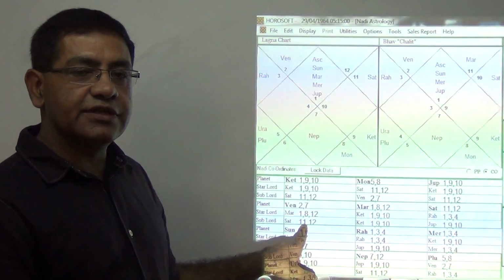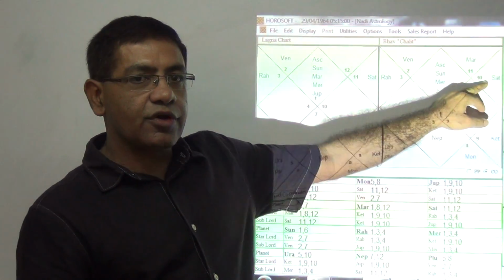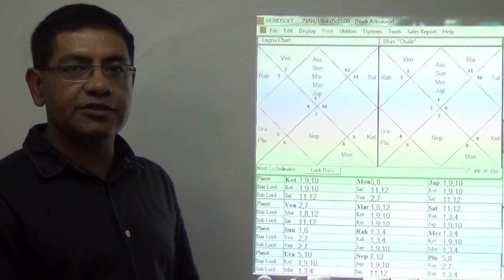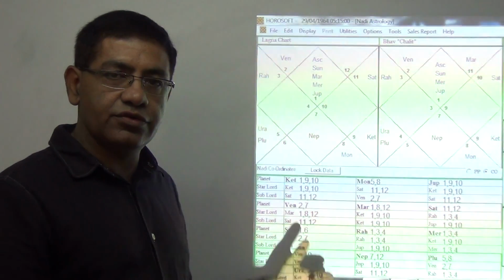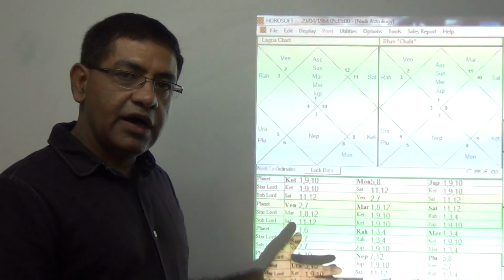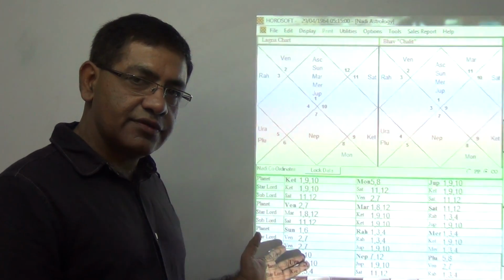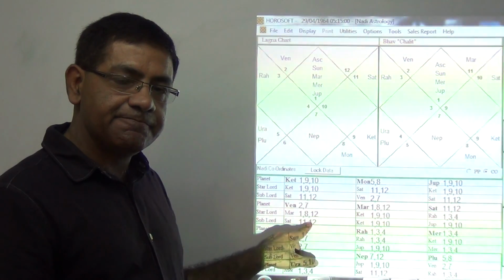Saturn signifies the same houses, 11 and 12, because he is lord of 11 and 12 placed in the 11th house. So here also the health is bad, but the travel is not there because houses 3 and 9 are not signified. Other results nearly remain the same. Travel goes, but the losses remain and the health problem remains.